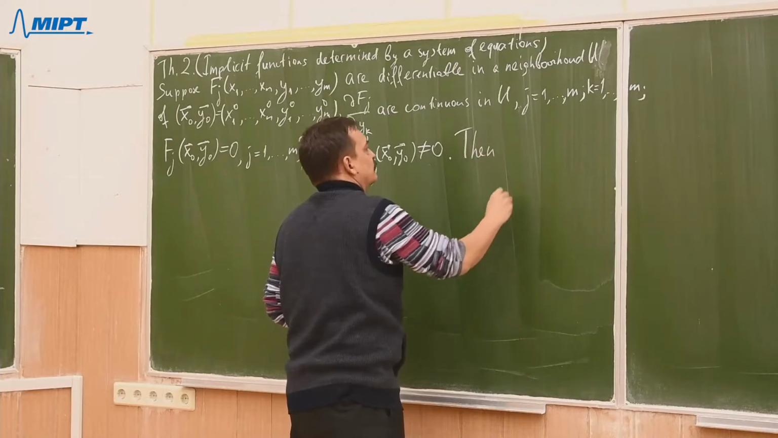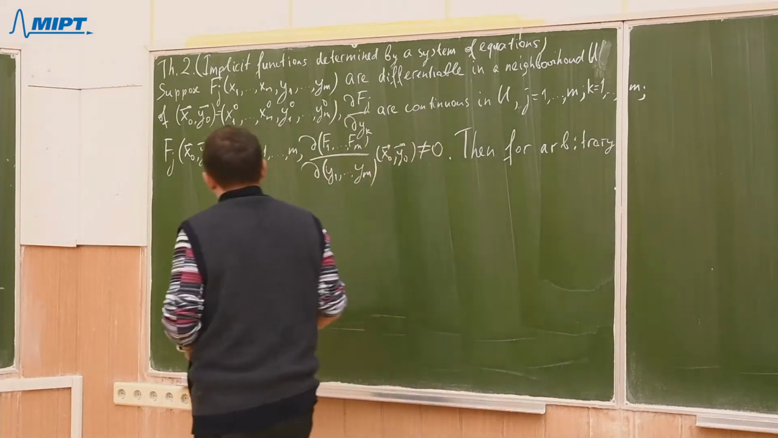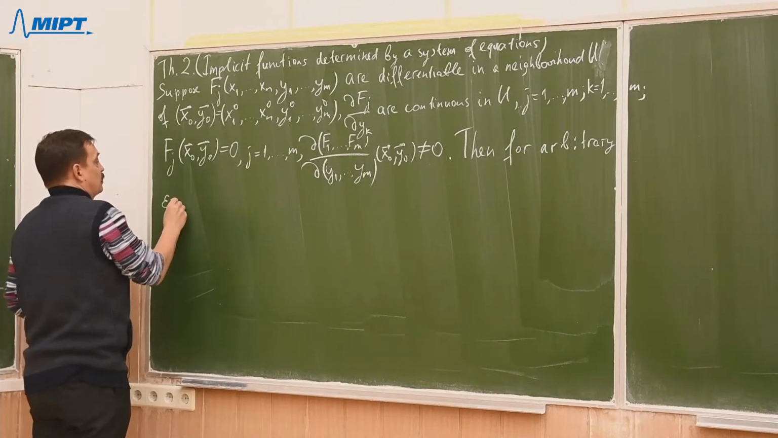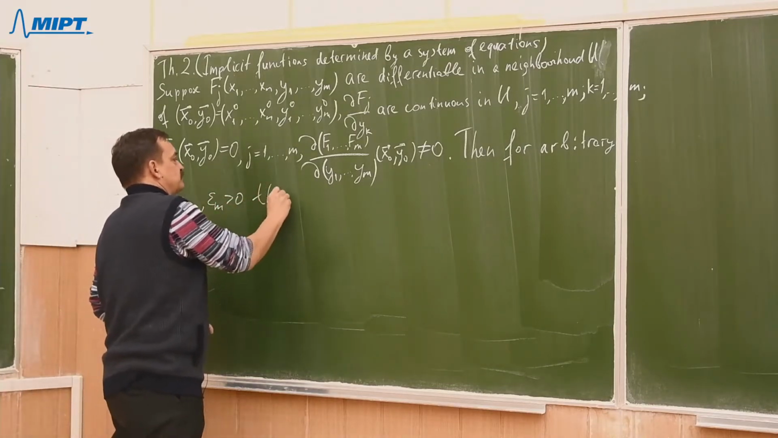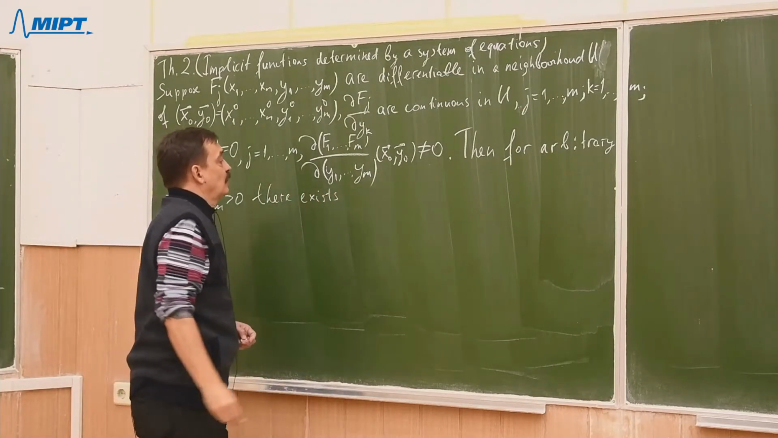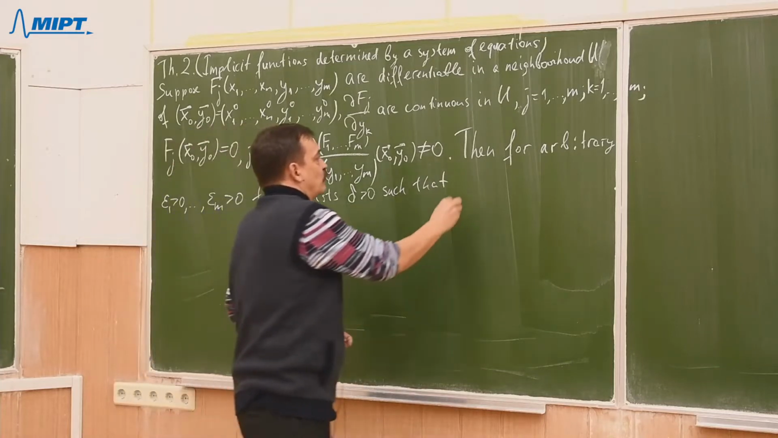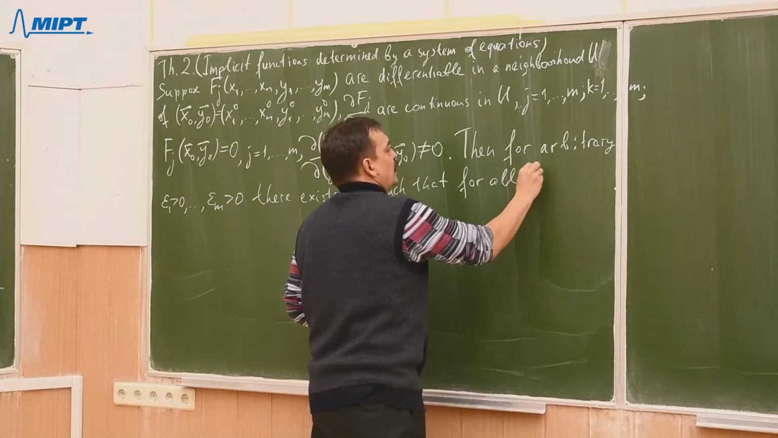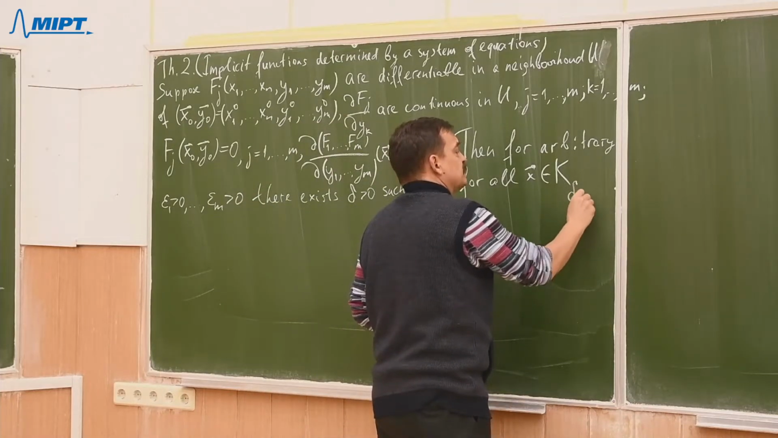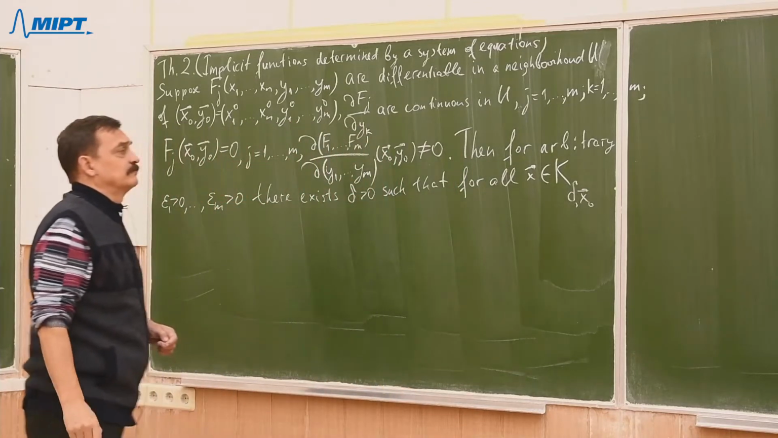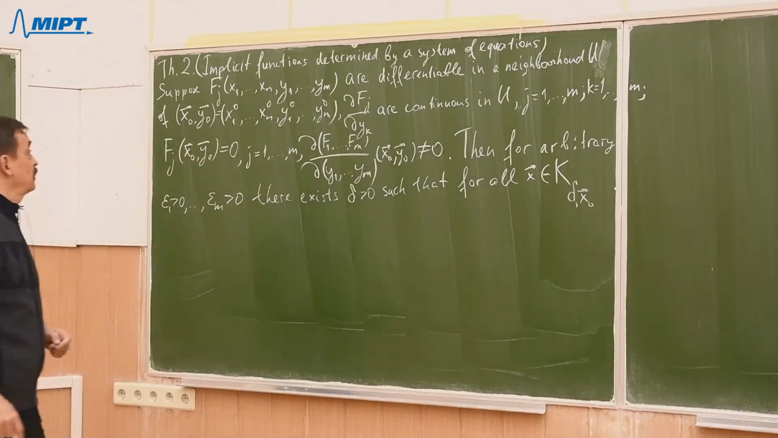Then for arbitrary epsilon 1 so on epsilon m positive, there exists delta positive such that for all x in the cube, the same cube as in theorem 1, so I'll not specify it now, it's the same notation as in theorem 1.